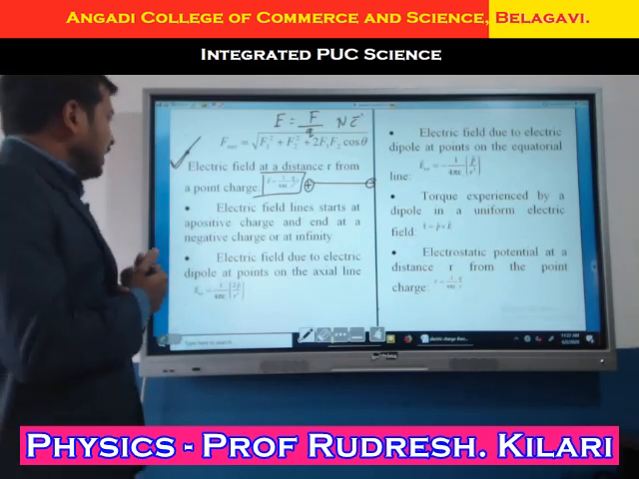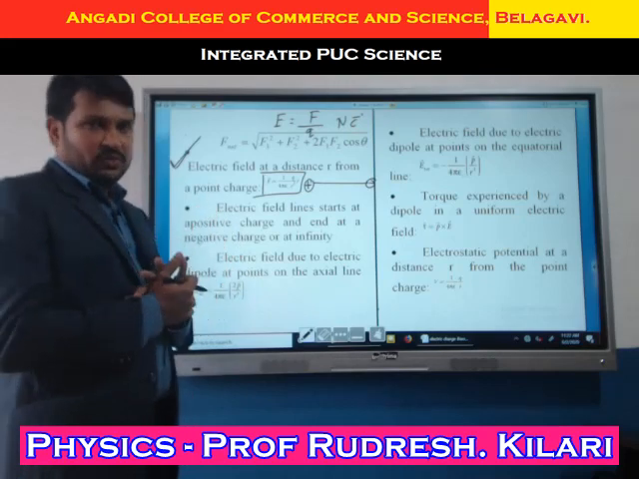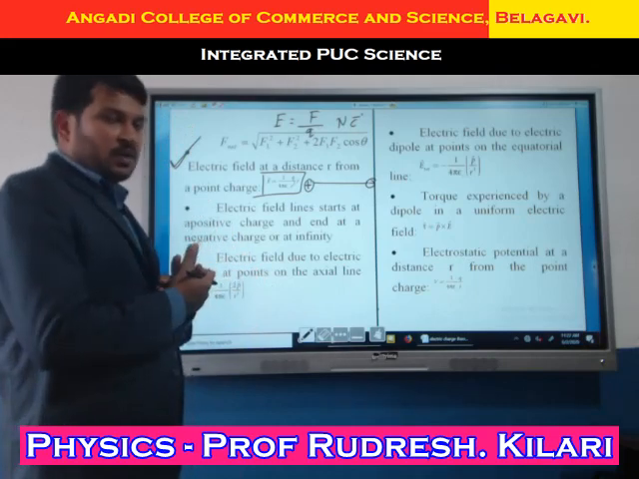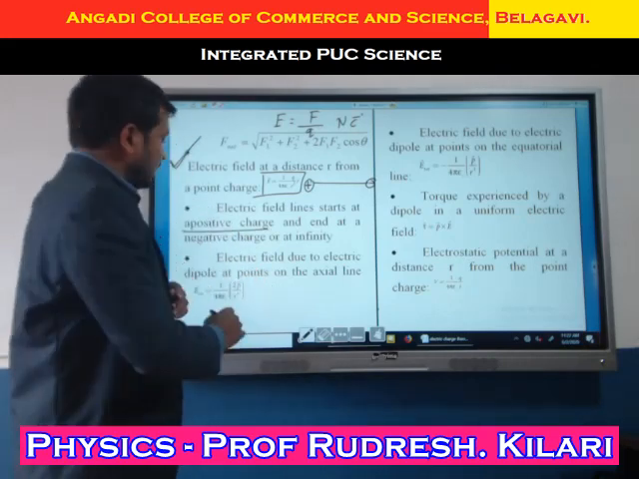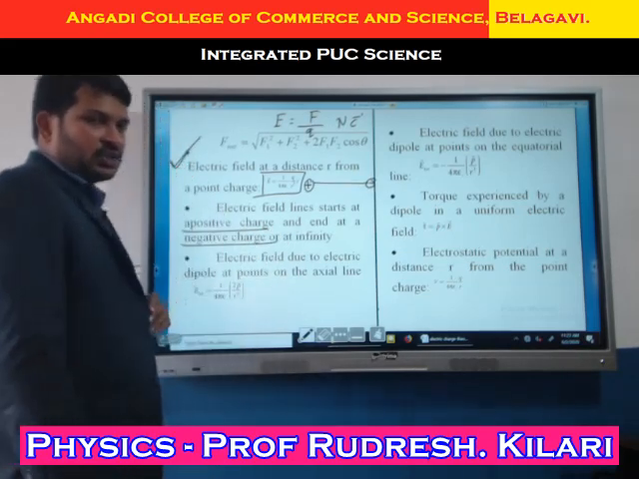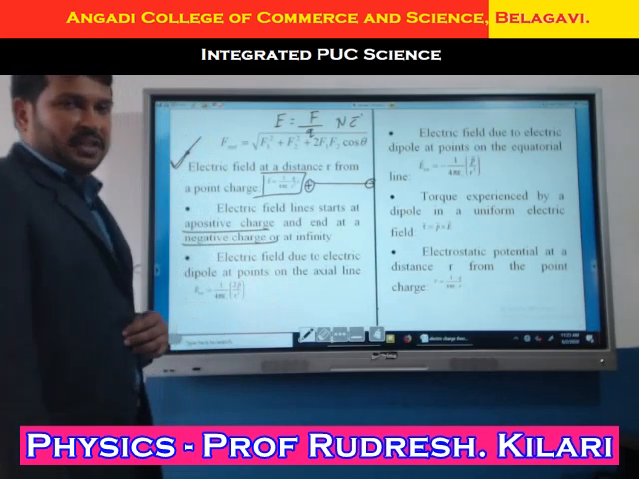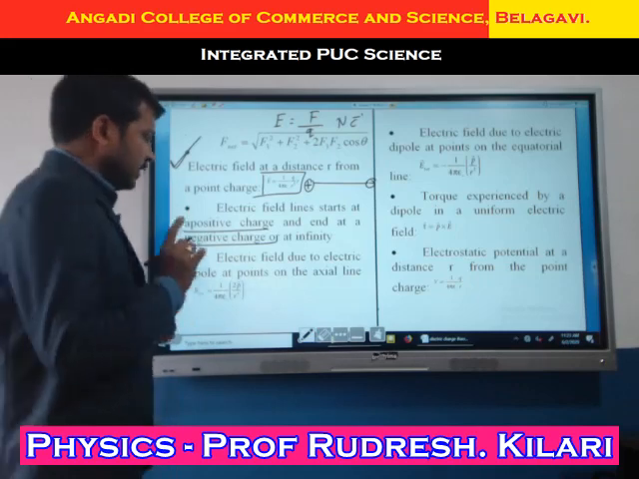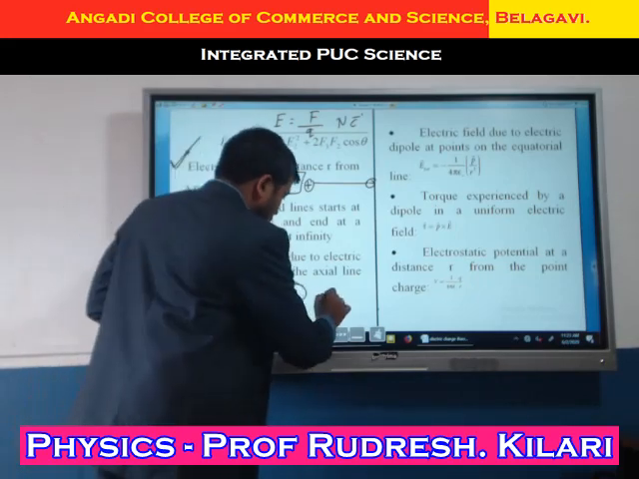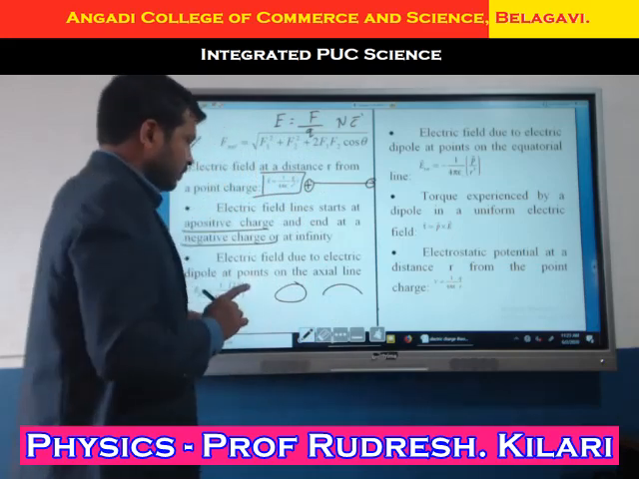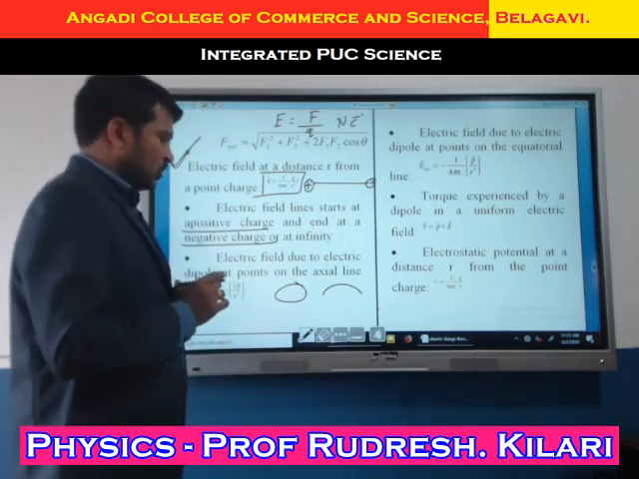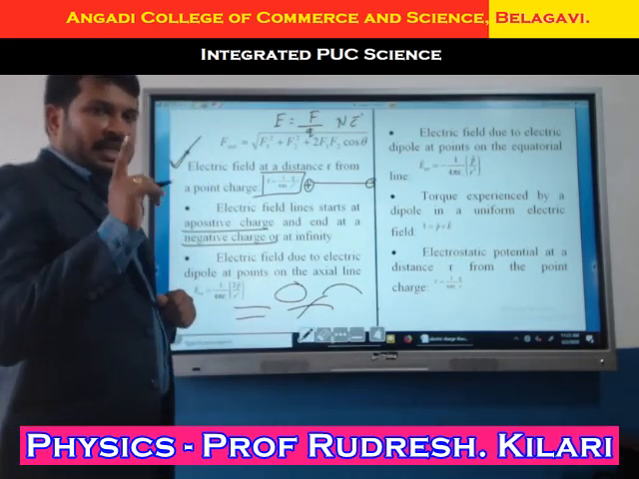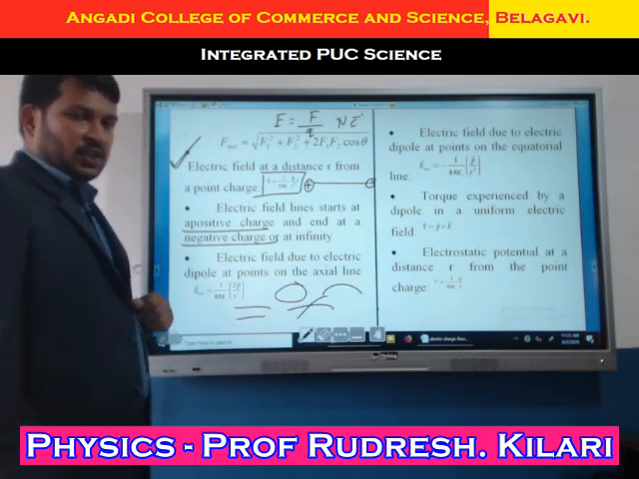Now another one. We know the properties of electric field lines. Electric field lines start from the positive charge and end towards the negative charge, at infinity. But they form a curved surface, not a continuous closed loop. Two electric field lines never intersect each other, because of confusion in direction. Remember this.